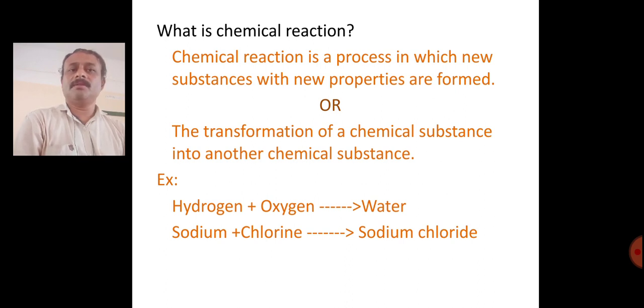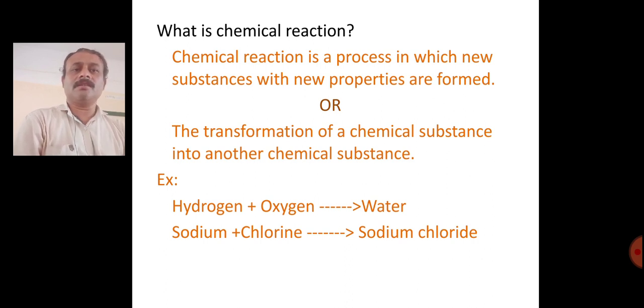Say for example, hydrogen is one substance or element which combines with oxygen. Hydrogen has the property that it is highly flammable, it catches fire, and oxygen is one which supports combustion.